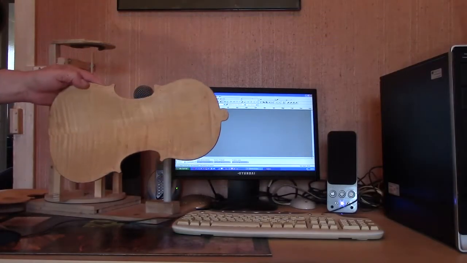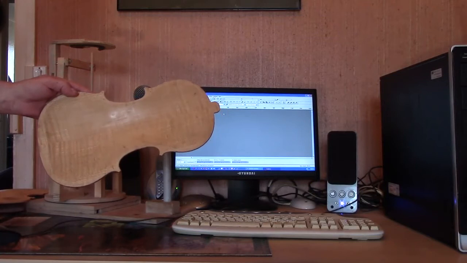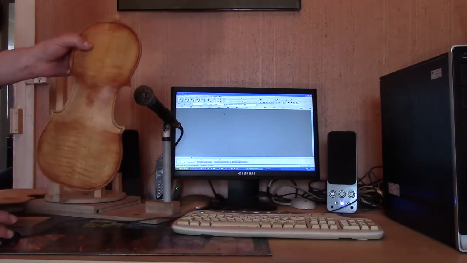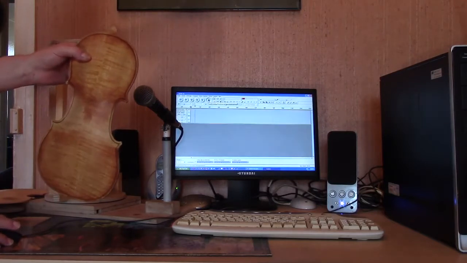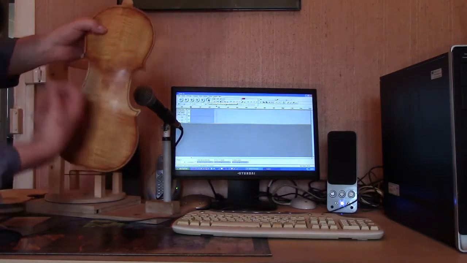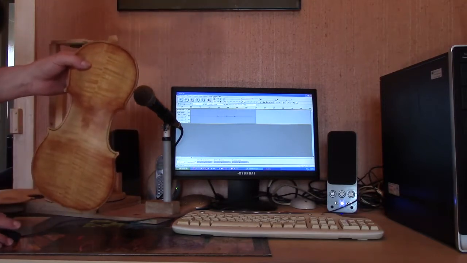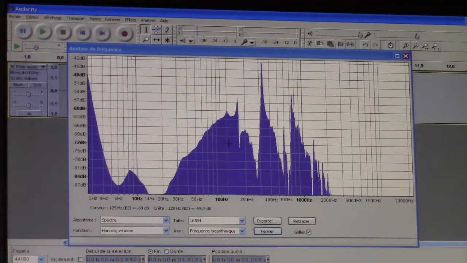To read the frequency of modes 2 and 5 on the intrados, hold the plate by the upper bout. When the mode 2 frequency is not visible due to moisture content in the wood, hold the plate by the lower bout. Mode 2 frequency peak at 163 Hz. Mode 5 frequency peak at 326 Hz. There is 10% moisture content in the wood.